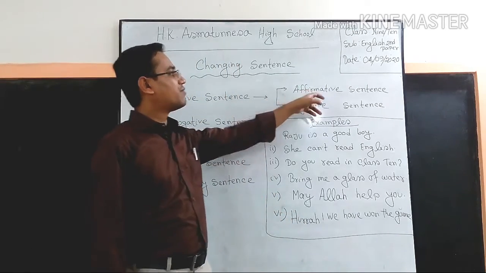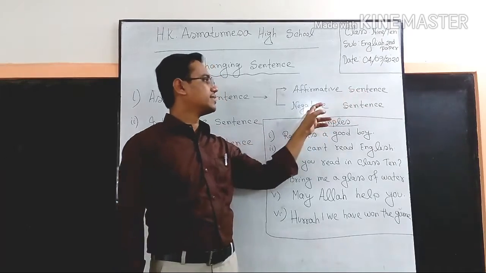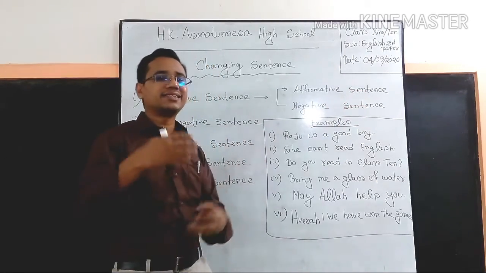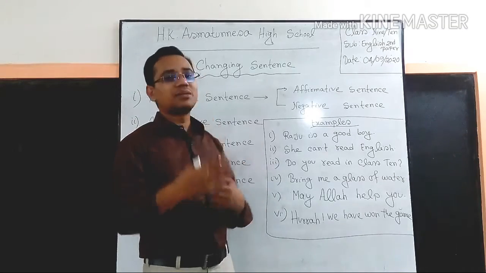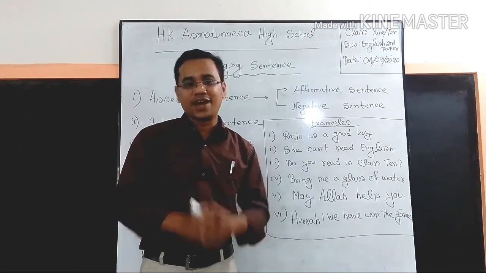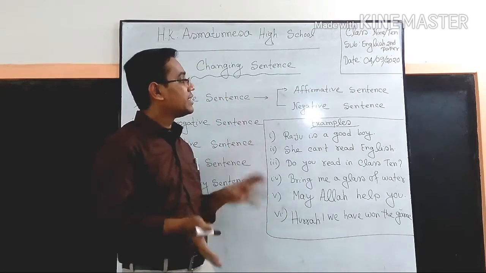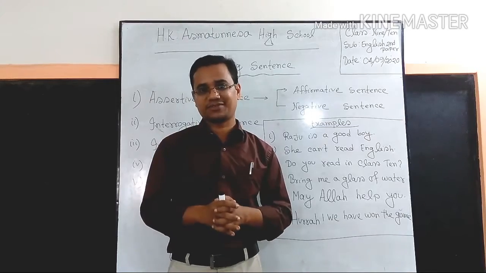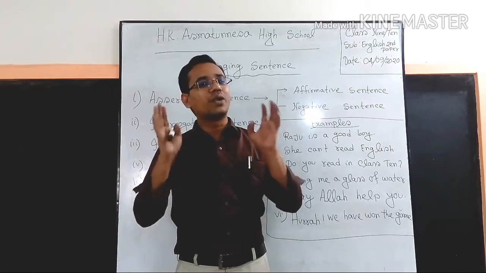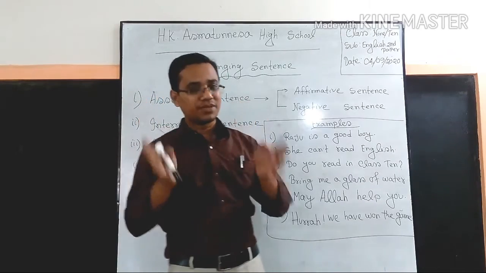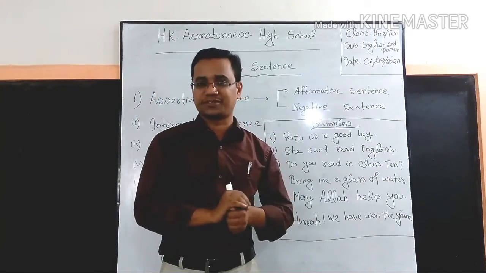They are affirmative sentence and negative sentence. When anything is described affirmatively in a sentence, we can call it affirmative sentence. And when anything is described negatively in a sentence, we can call it negative sentence. I hope that you all have been clarified about assertive sentence, affirmative sentence and negative sentence.